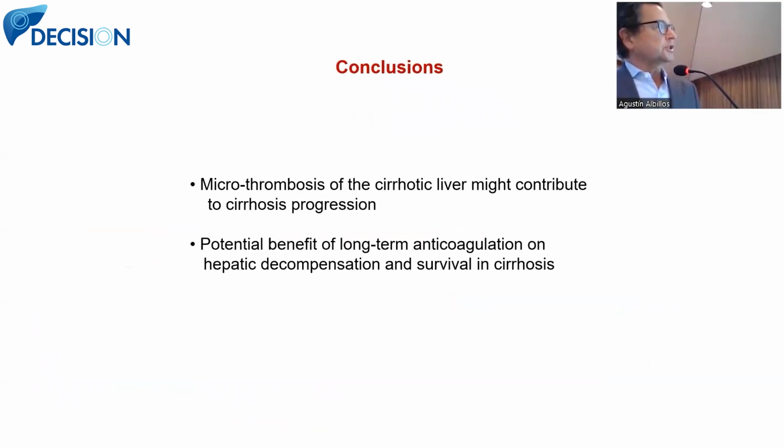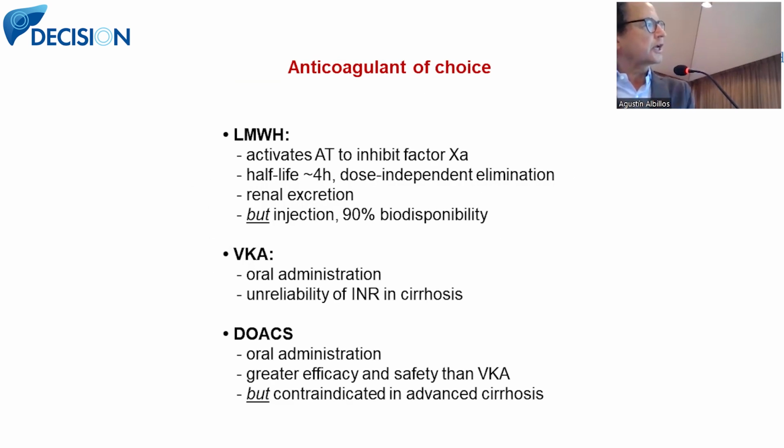So my conclusions are quite simple. There is microthrombosis in the cirrhotic liver that might contribute to cirrhosis progression, and there is a potential benefit of long-term anticoagulation on hepatic decompensation and survival in cirrhosis that I think sets the stage for the use of anticoagulation in the trial you are proposing.